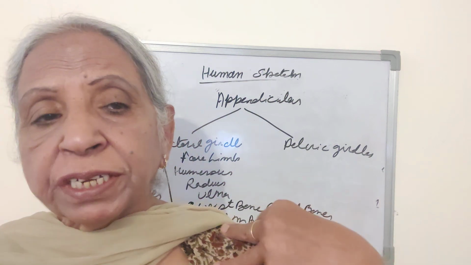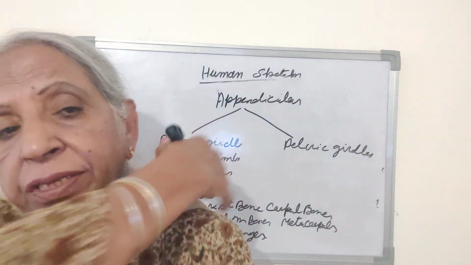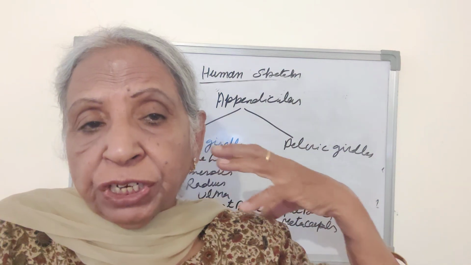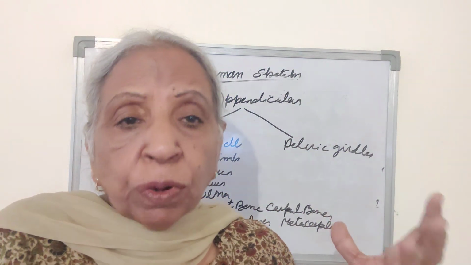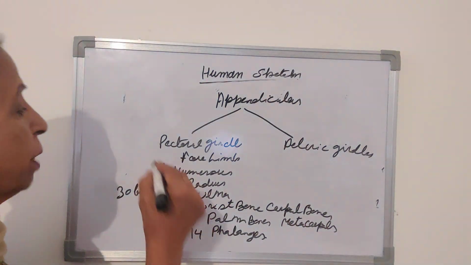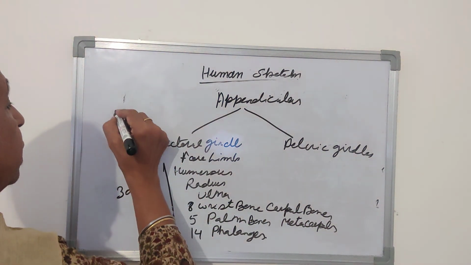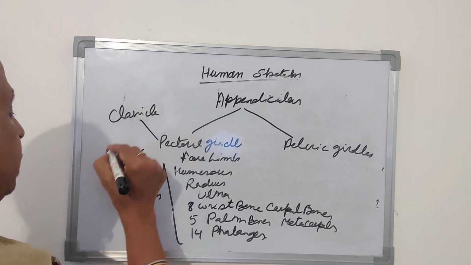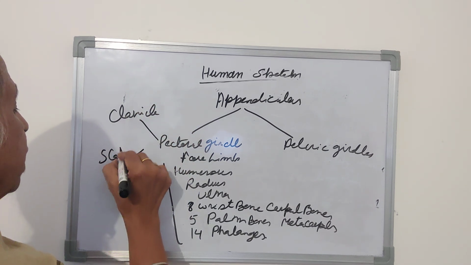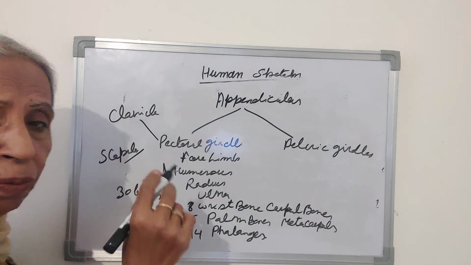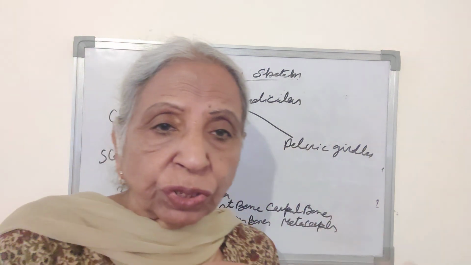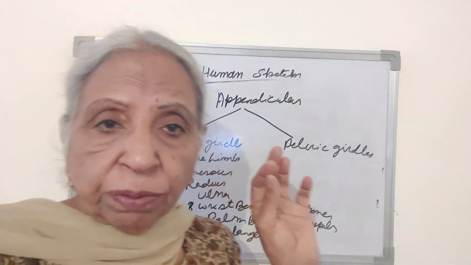The pectoral girdle is present here on this side, on the neck side. It is a large blade-shaped structure. It has 2 bones, clavicle and scapula. The scapula is a large, broad bone. And this clavicle is the thin arm, so to say. It is also called the collar bone.